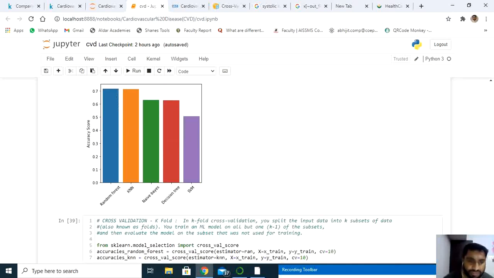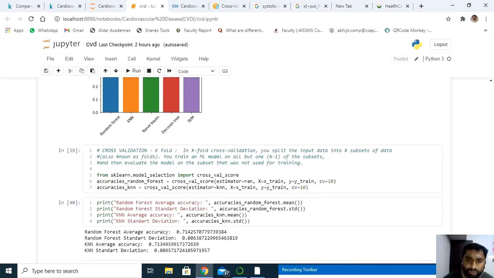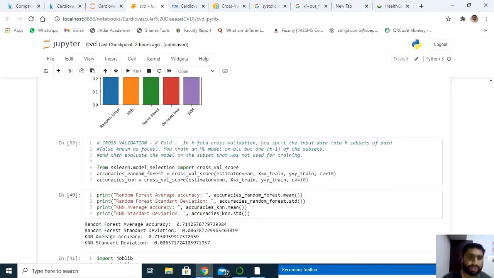Since I don't want to go for hyperparameter tuning again, but in my real-time projects we have done it, and we have achieved around 82-85% accuracy, and we can do a lot more here. You can even try the XGBoost algorithm, and there is hope that we can get up to 95-96% accuracy without overfitting and underfitting.